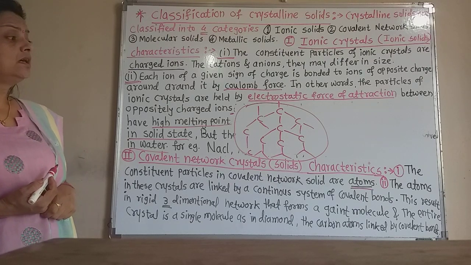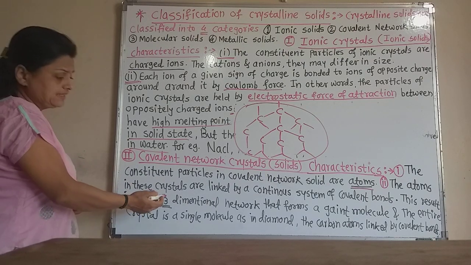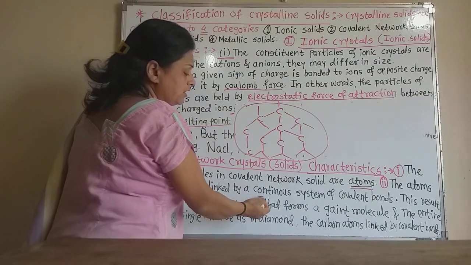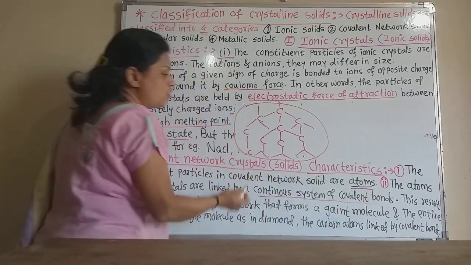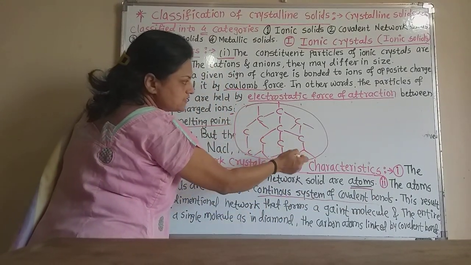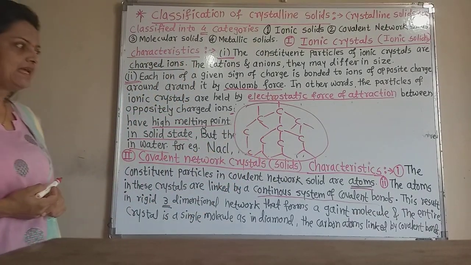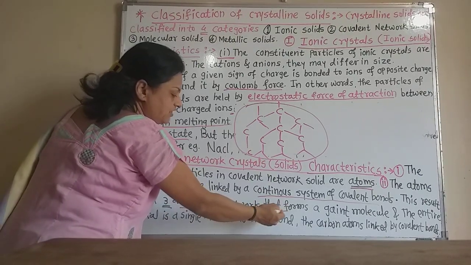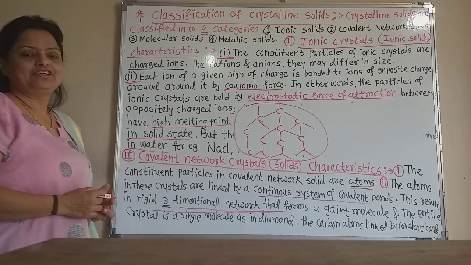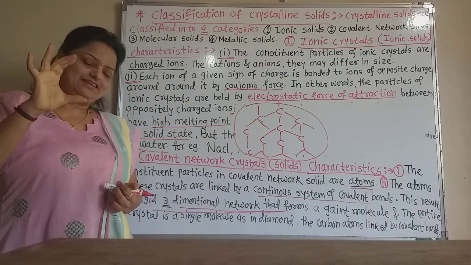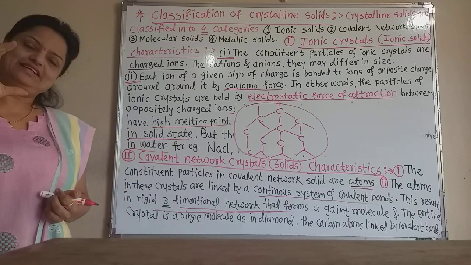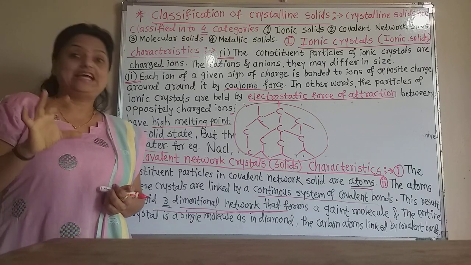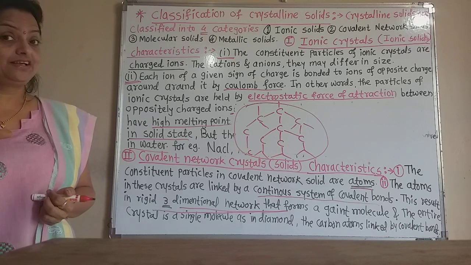The second characteristic is that the atoms in these crystals are linked by a continuous system of covalent bonds, and this results in a three-dimensional network solid. You know the structure of the diamond is three-dimensional, having length, breadth and height.